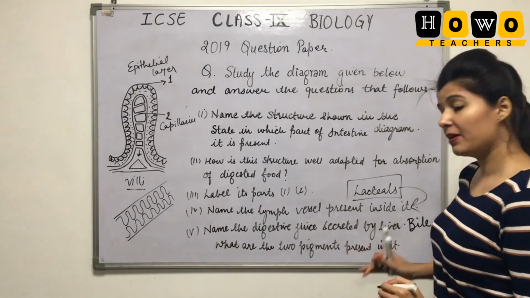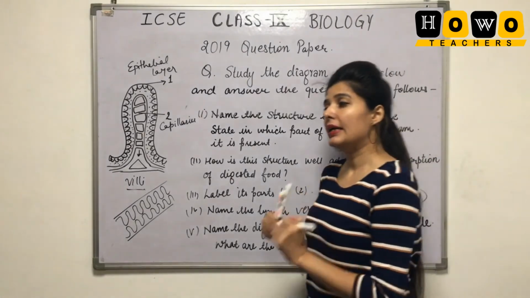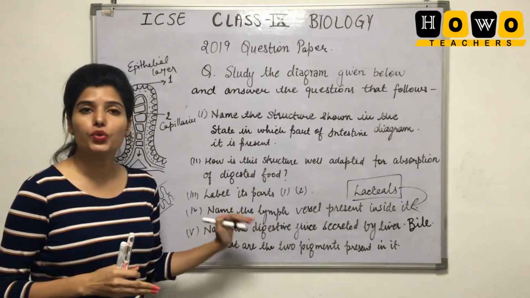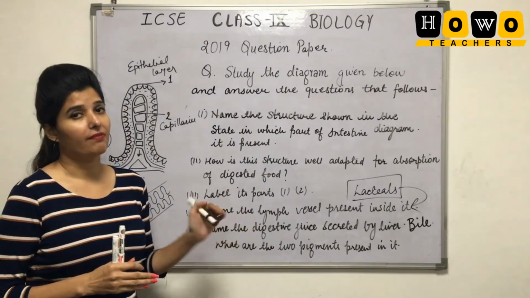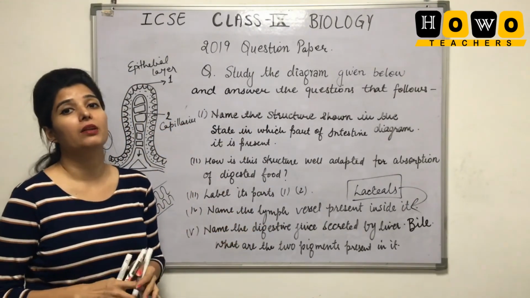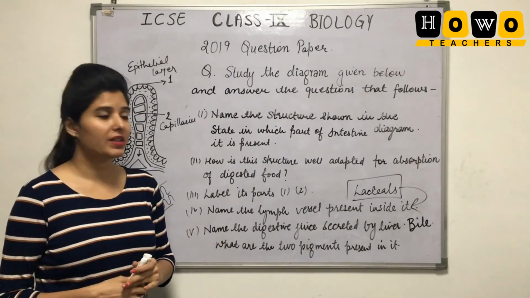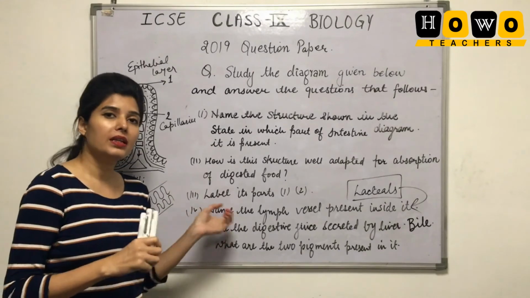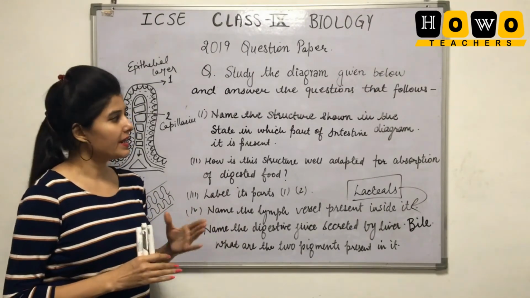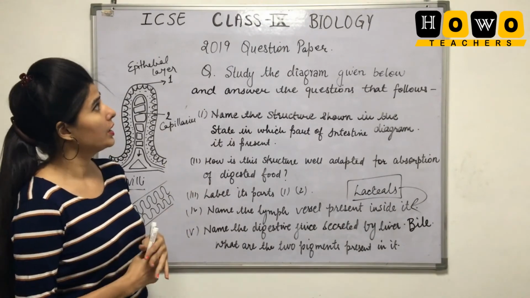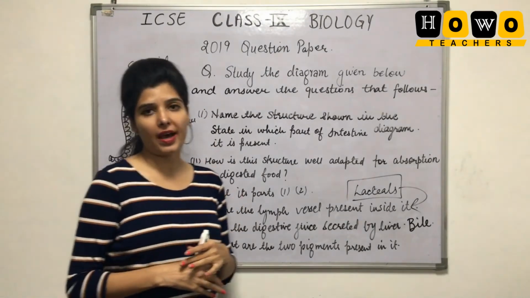And the 2 pigments that are present in bile are bilirubin and biliverdin. How are they formed? They are formed with the help of the dead hemoglobin, the dead cells of red blood cells. From those, these pigments are formed inside the liver. So that was all about the part which we have done up till now.